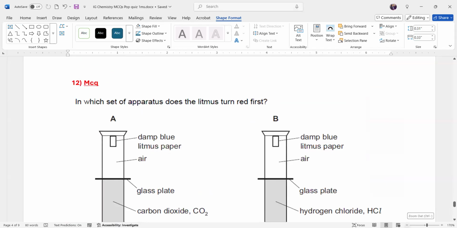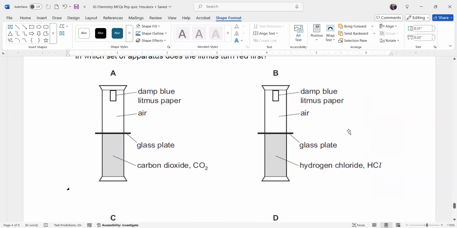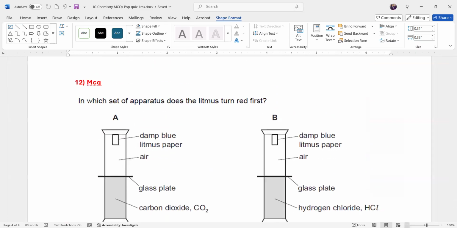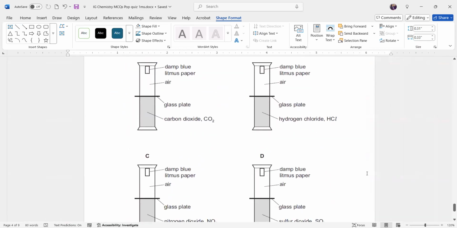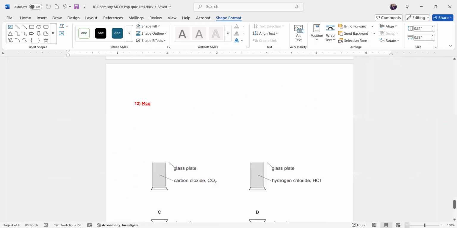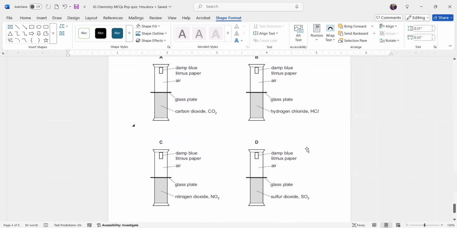Very good. In which set of gases does the litmus turn red first? If litmus turns red, which gas are we looking for? Acidic. Because it turned red, an acidic gas should be there. And all of them are acidic actually, like carbon dioxide, hydrogen chloride, nitrogen dioxide. Then we have to check the rate of diffusion. We will work out the mass.